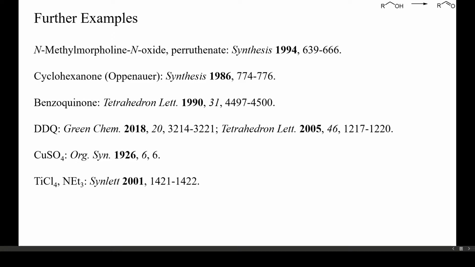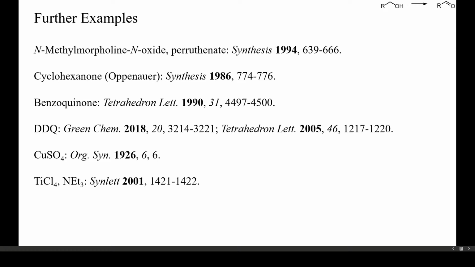Oppenauer oxidations only rarely allow the preparation of aldehydes, and the products can be difficult to purify. Quinones have occasionally been used with success, but again, the resulting hydroquinones can be difficult to separate from the product. Some alcohols can be oxidized with stoichiometric amounts of copper sulfate or with titanium tetrachloride and triethylamine, but the large amounts of waste make these methods inferior to other strategies.